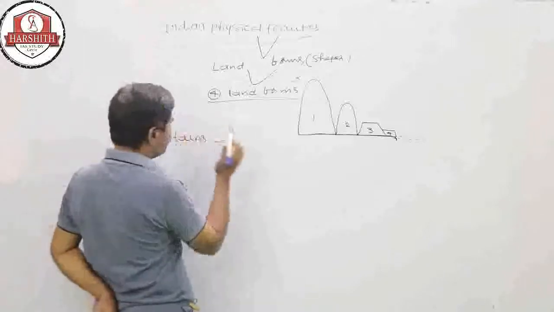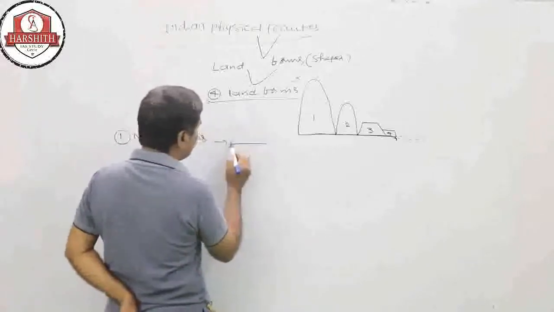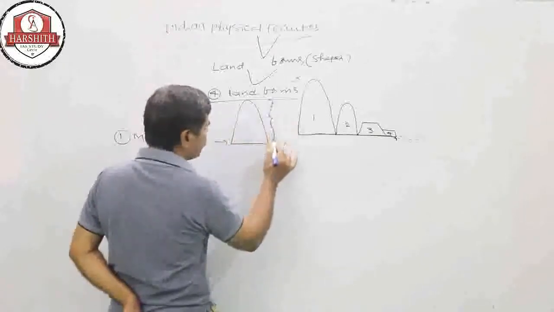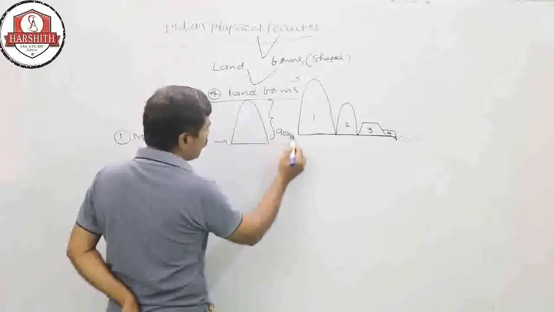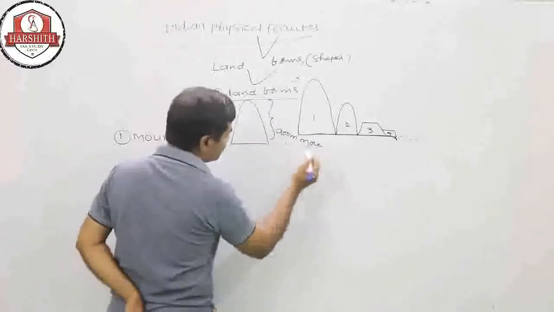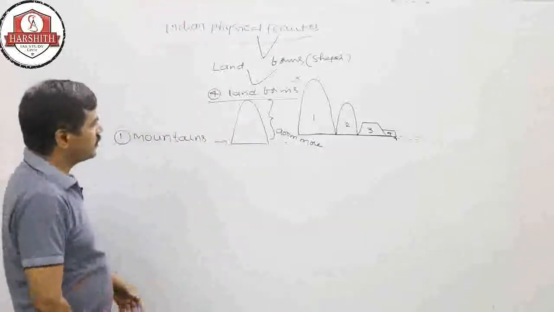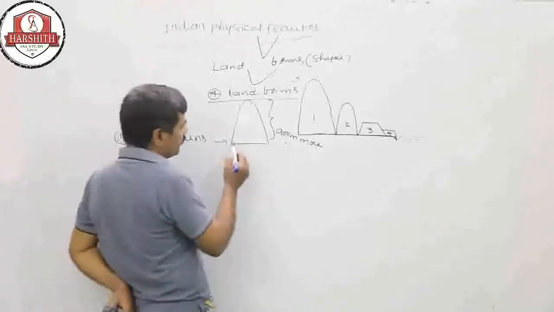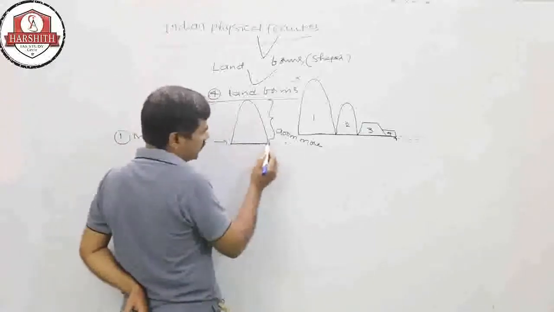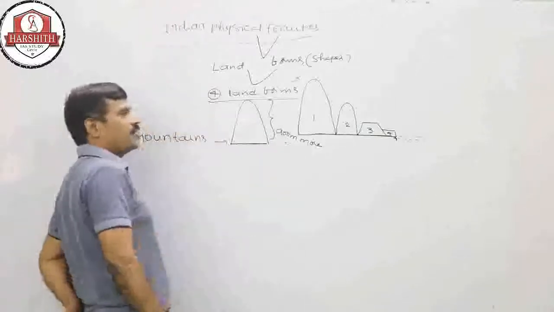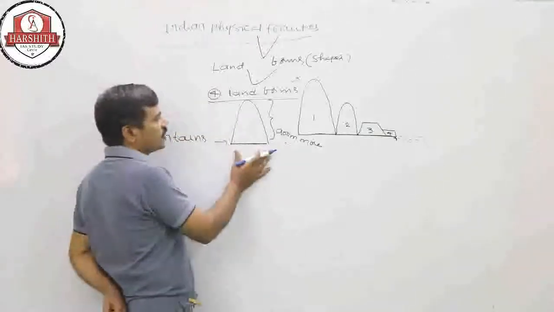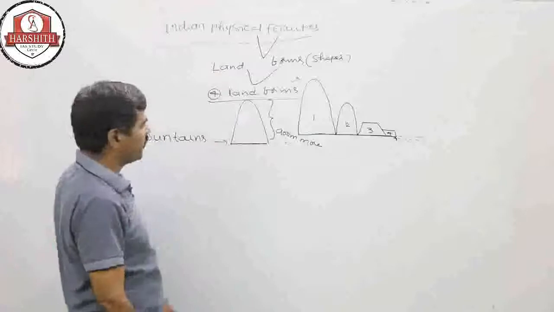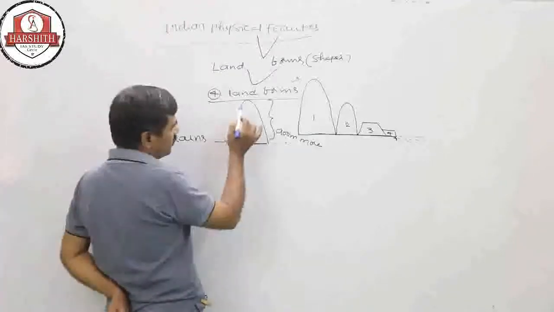The height of a mountain from sea level is more than 900 meters; that is the minimum height, and the maximum can be any height.